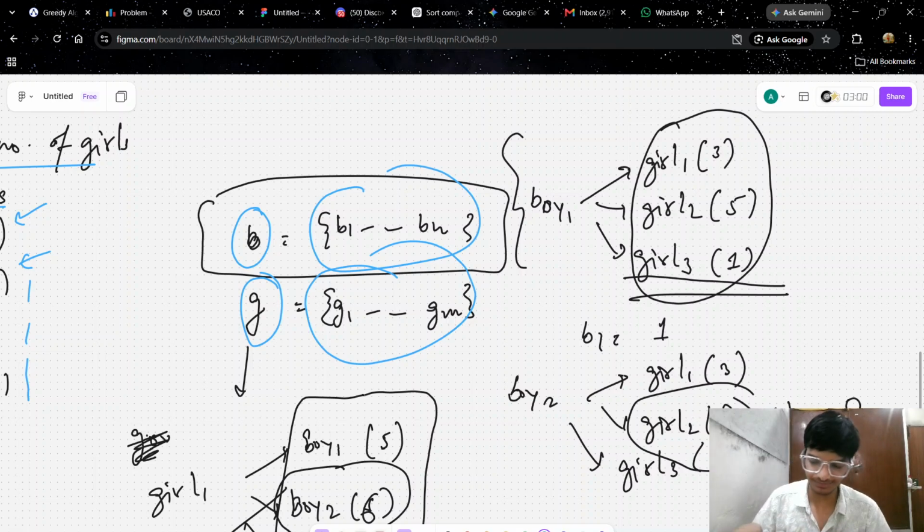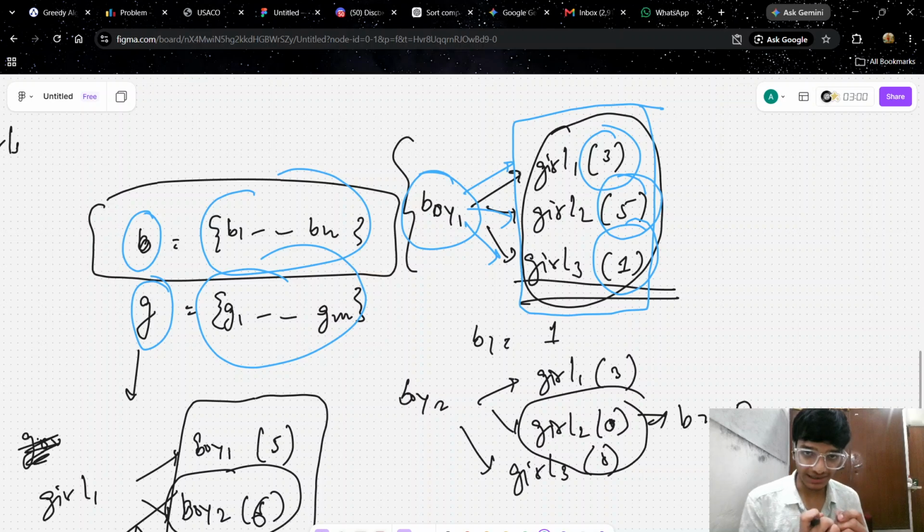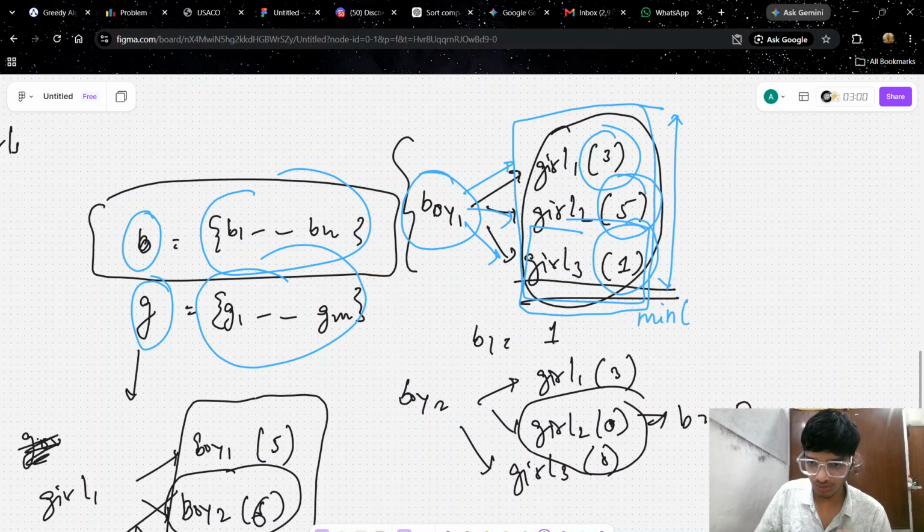What does this line mean? Let us suppose we consider boy one. He goes to girl one, then girl two, and girl three. He gives three sweets to girl one, five sweets to girl two, and one sweet to girl three. The minimum number of sweets he gives to some girl among all three girls is one, only to girl three. So the minimum is one, and B1 is one.